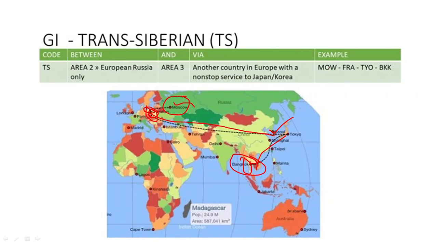Here we can see from Moscow, it is in European Russia, Frankfurt in Europe we have another point, and Tokyo. So here we have direct service between Europe and Japkor and Bangkok in TC3. So a journey between TC2, European Russia, and TC3 via a point in Europe, and a direct service from this point to Japkor, will be Trans-Siberian. So these are the different journeys that we have.